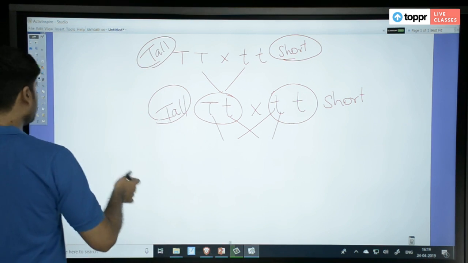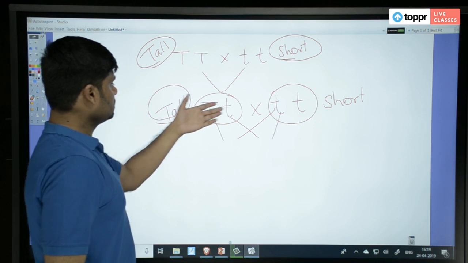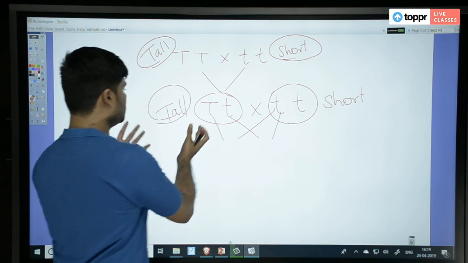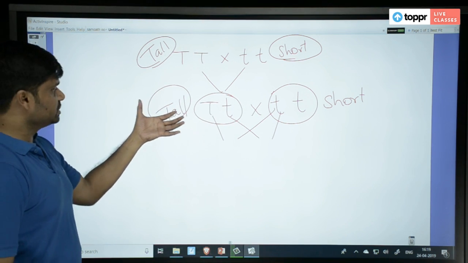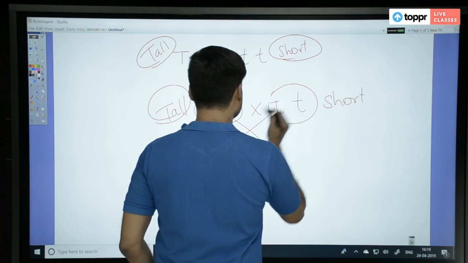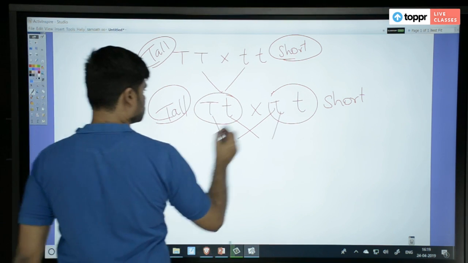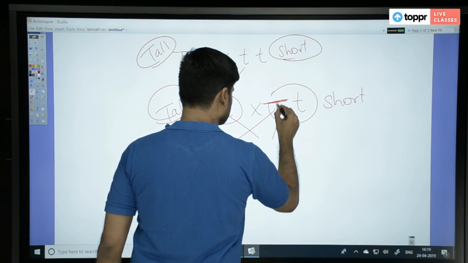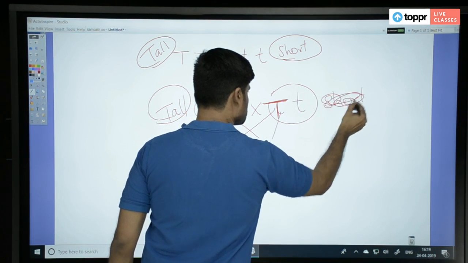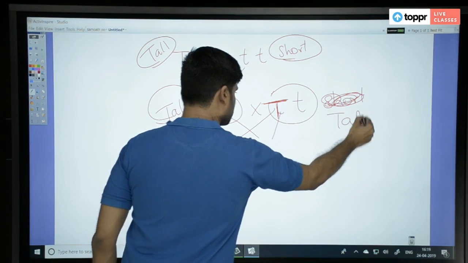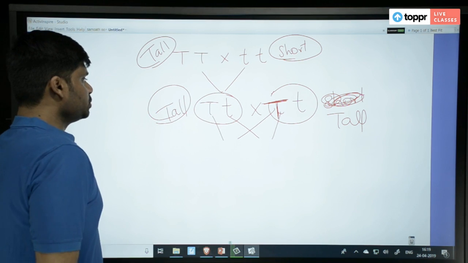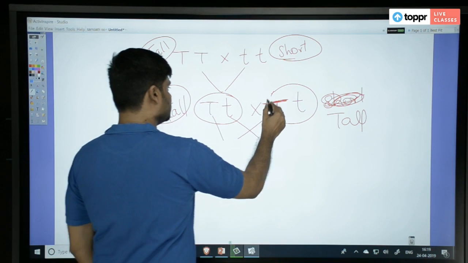So what Mendel did was actually, with the same plant of this F1 generation, he crossed it. In that case, what will you get? This was also tall. So what should you get? This is another experiment.